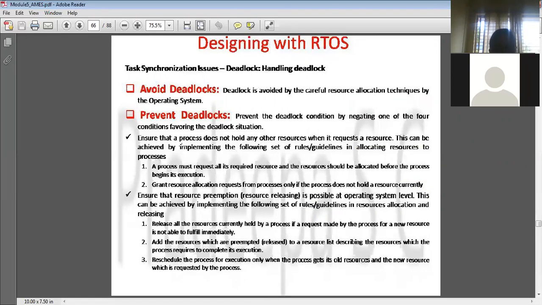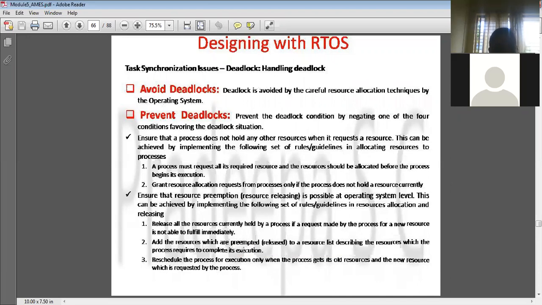Overall, what the guidelines say is that the operating system has to adopt a resource allocation technique so that the resources are allocated to each process before the start of execution. That care should be taken. And immediately after the process has used that resource, it should be released so that other processes can reuse it. So there are certain guidelines given on how to avoid deadlocks; you go through it.